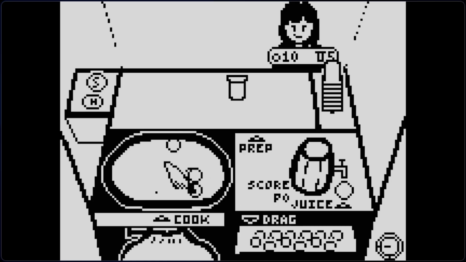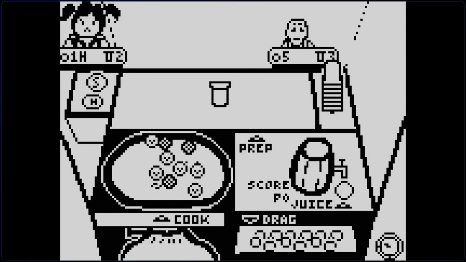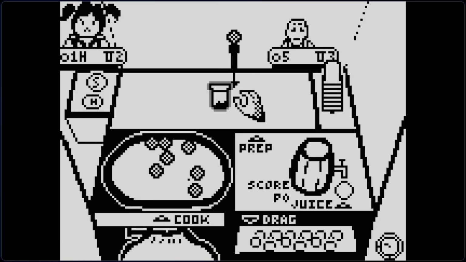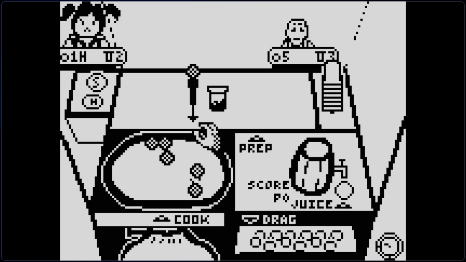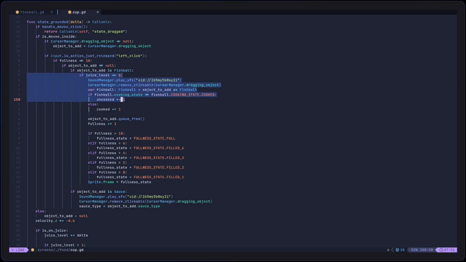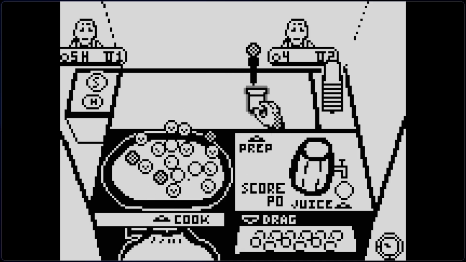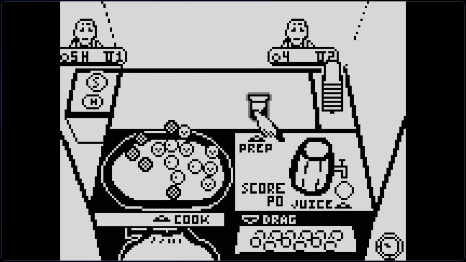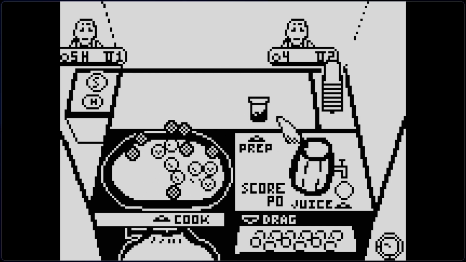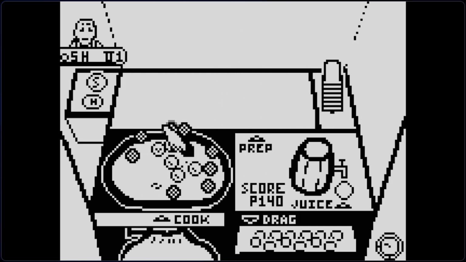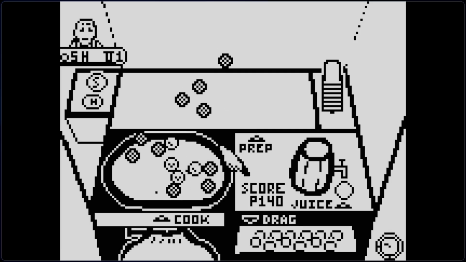Now that we've got these balls under control, I did the same thing for the sauce and the cups. Now, I need to make the balls go into the cups. I made it so that when you drag a fishball to the cup, it's just going to increment the counter. I changed the sprite of the cup to showcase how full it is. But man, I had such a hard time trying to make this interaction work because it didn't work all the time for some reason. Eventually I did.